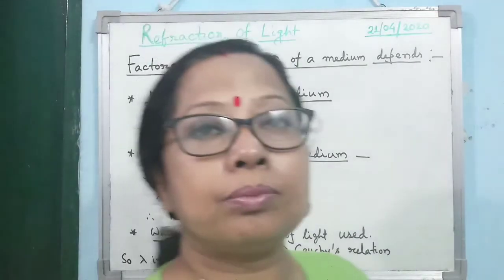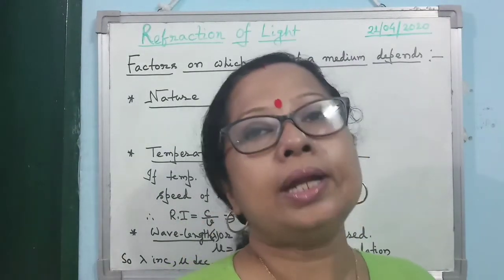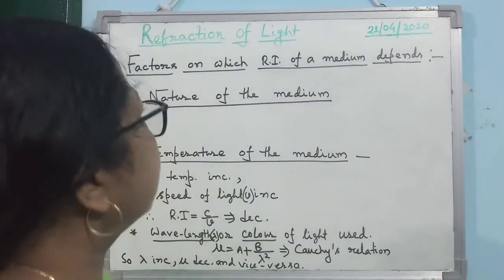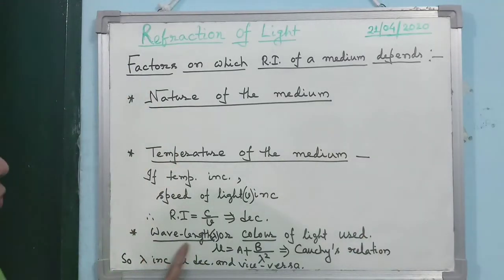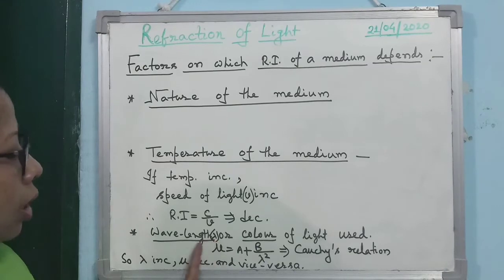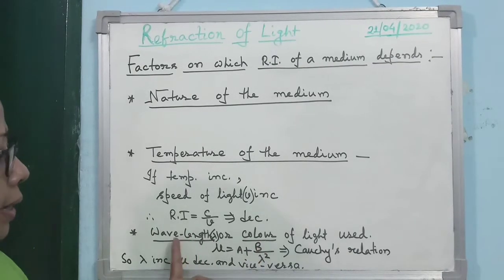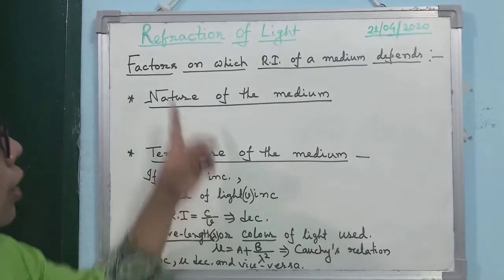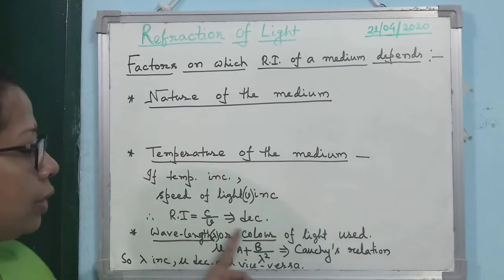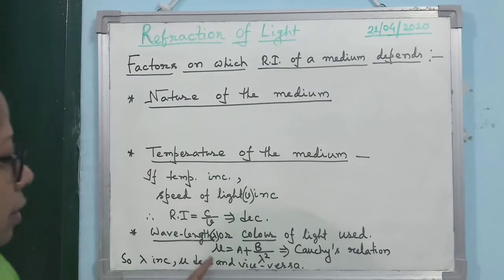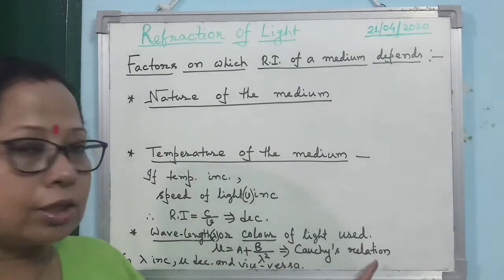Then the last and most important point is that refractive index depends on wavelength. Wavelength is denoted by lambda, and it determines the color. Here, color is determined by the wavelength of light. So refractive index depends on the wavelength or color of light. How does it depend? There is a nice relation. This is known as Cauchy's relation.